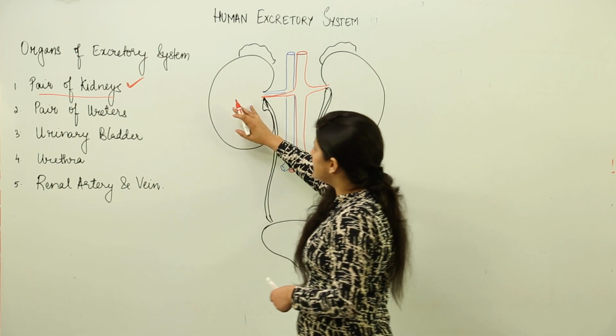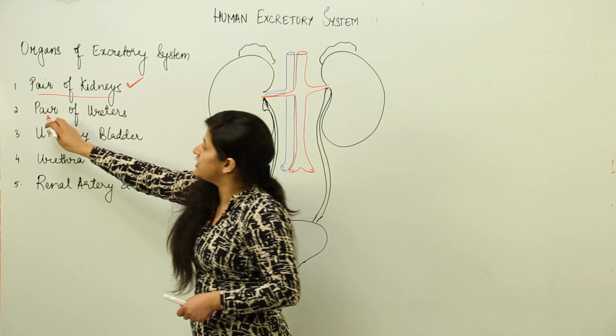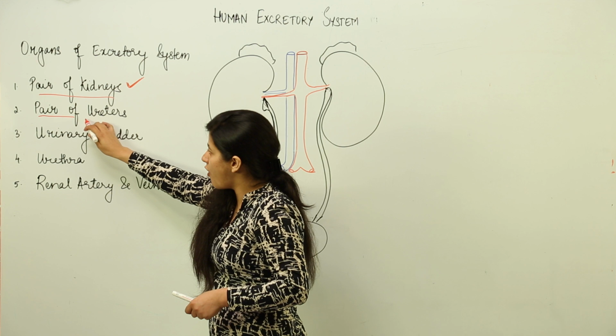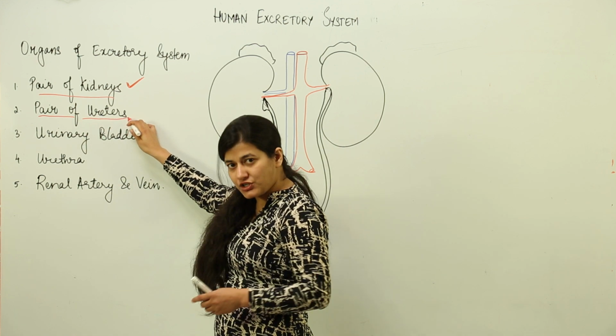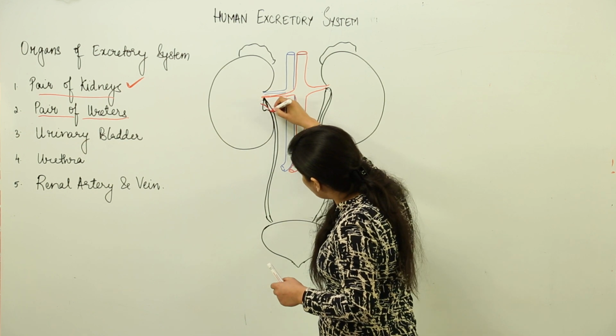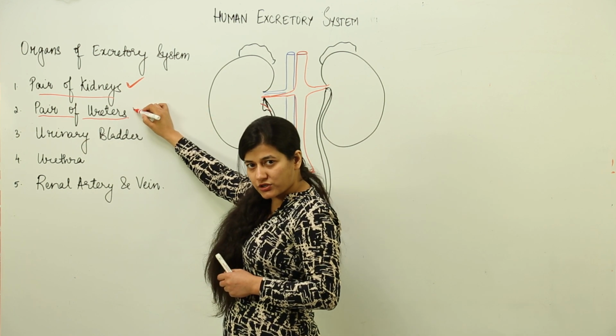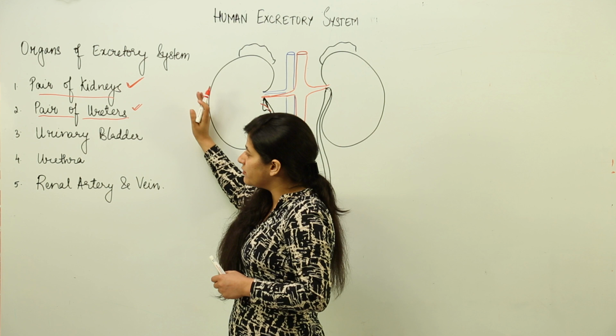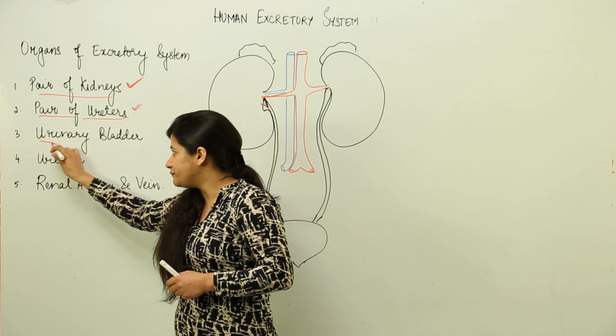Then the kidneys throw their waste material, the product formed as a result of the filtration which takes place inside the organ, into a pair of ureters. A ureter is a tube-like structure which carries urine from the kidney to the urinary bladder.